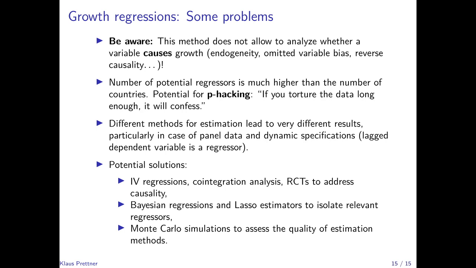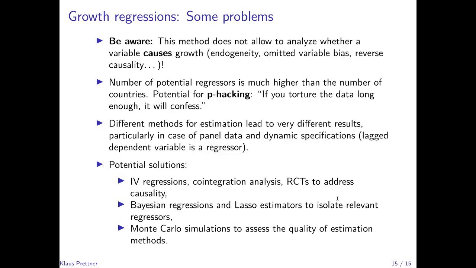However, the inclusion of such a lagged dependent variable typically leads to a bias, and as a remedy for this bias, different methods have been proposed in the literature. The problem is that the different methods tend to lead to very different results with respect to the estimation of this convergence rate in such a panel data setting.